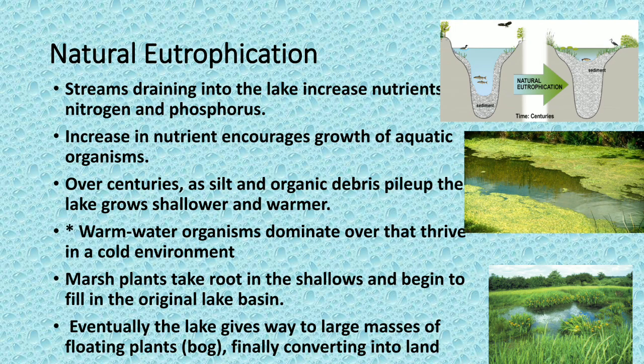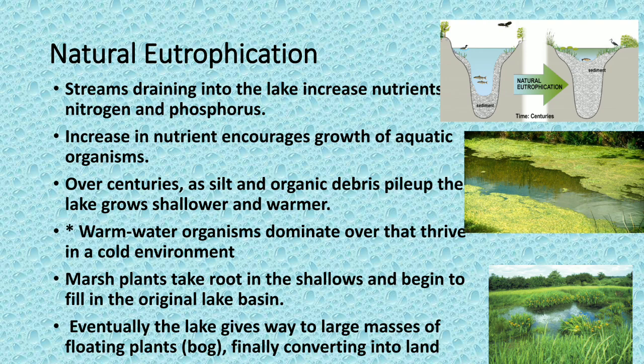So let us discuss the definition of the next, the types of eutrophication. The first one is called natural eutrophication. You can see three pictures nearby. One picture says about sedimentation. Naturally, sedimentation is more. Sedimentation means everything goes and settles at the bottom of the earth, and the water level totally goes on decreasing.